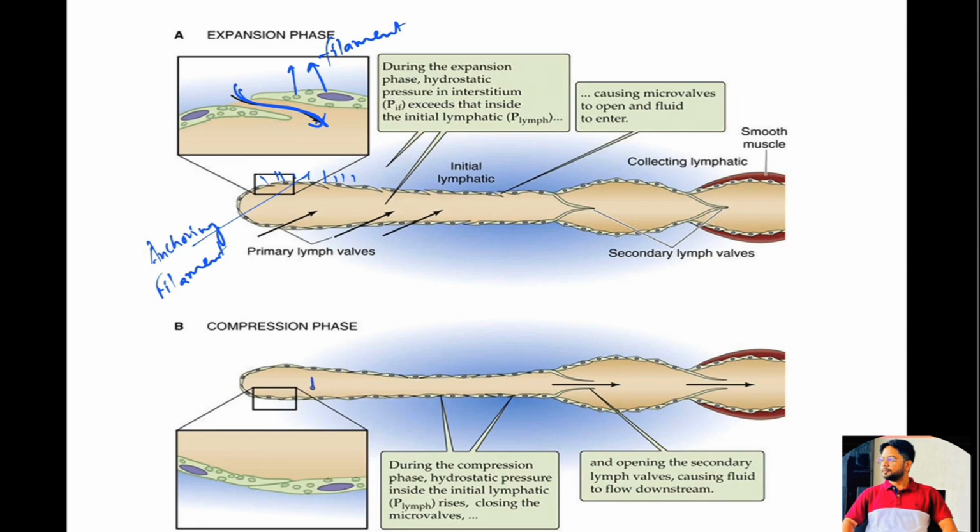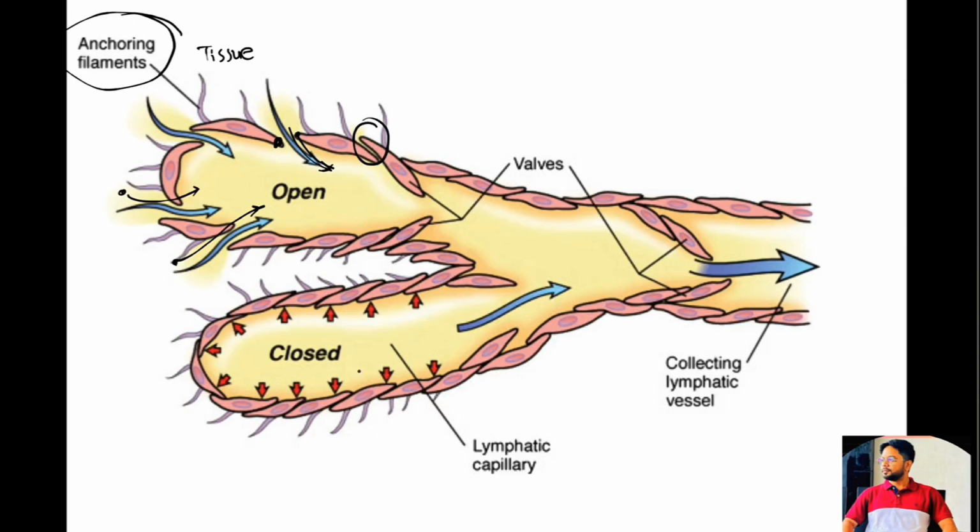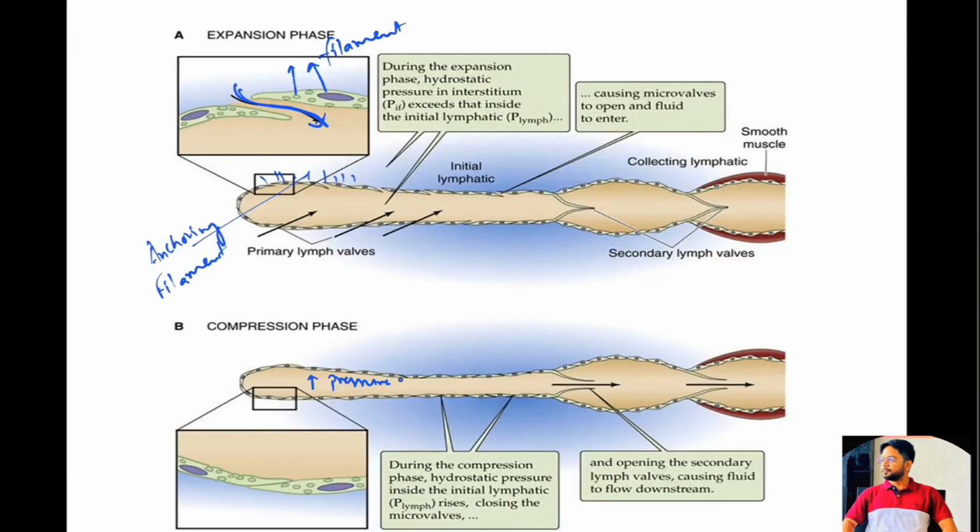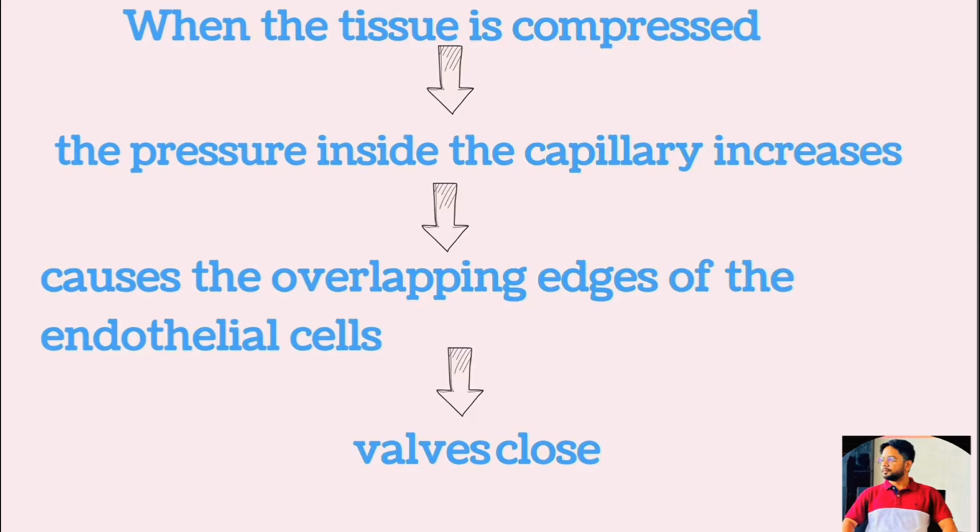And then when the tissue is compressed, the pressure inside the capillary increases as the fluid has already entered the capillary, and the edges of the endothelial cells of the capillary are overlapped in such a fashion that when the fluid inside the lymphatics tries to come out, they overlap each other. The overlapping edges of the endothelial cells close like a valve. Therefore, the pressure pushes the lymph forward into the collecting lymphatic instead of backward through the cell junction. The pressure which is built inside pushes the lymph forward into the collecting lymphatics.